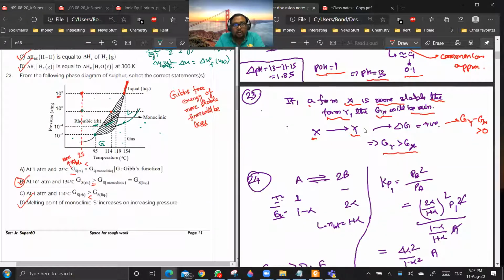Spontaneous reaction always leads towards stability. If you're trying to convert X into Y, delta G will be non-spontaneous, because you are getting a less stable product. Spontaneous reaction leads towards a more stable product.